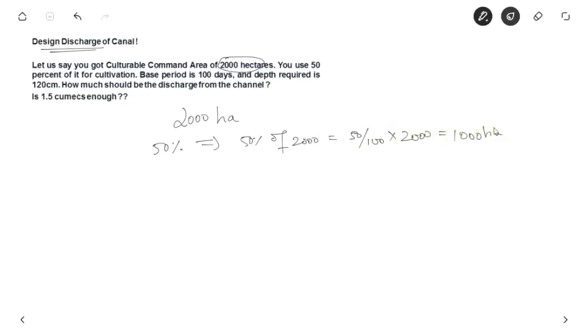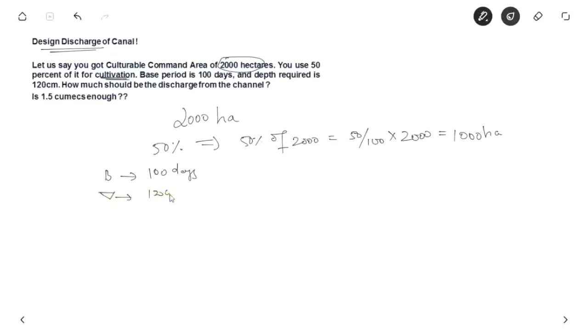So only half is available for cultivation. They are saying the base period is 100 days, so B is equal to 100 days, and the depth required is 120 centimeters.